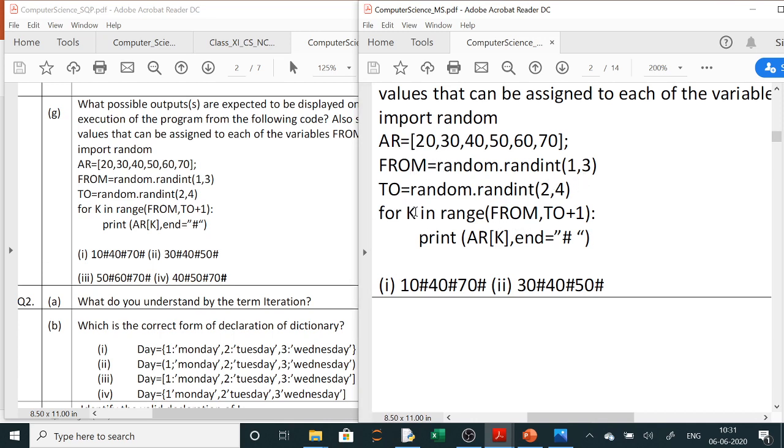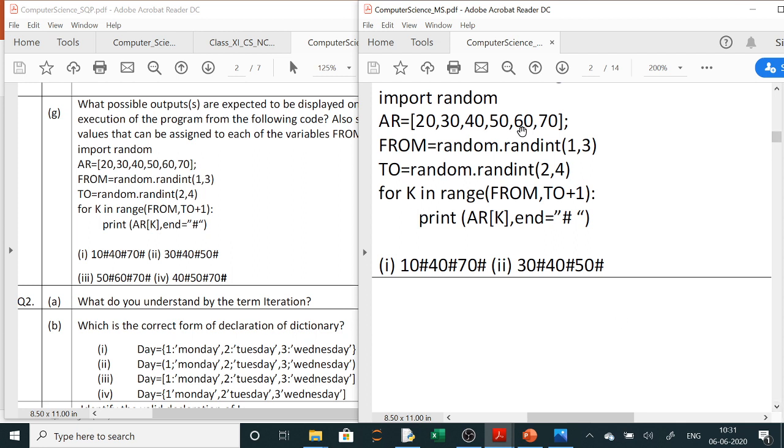For range, FROM is the starting point. So 0, 1. 0, 1 means 30. So the value will start from 30 and the last value for TO will be 4, and it will go till the last. So here you check your options in which it is starting from 30 and it is moving till the 4th position.